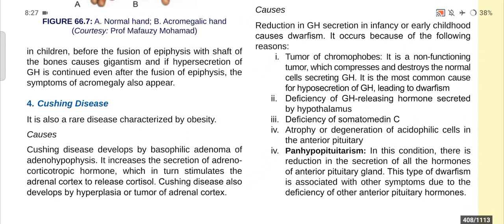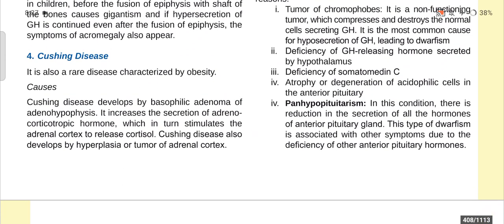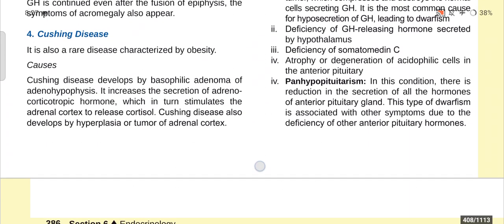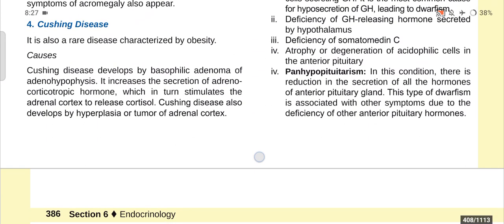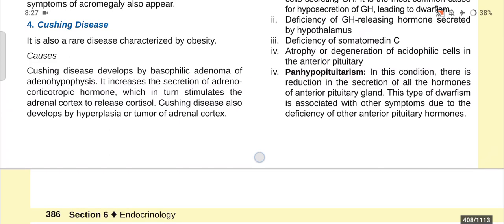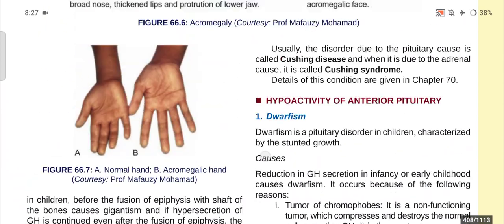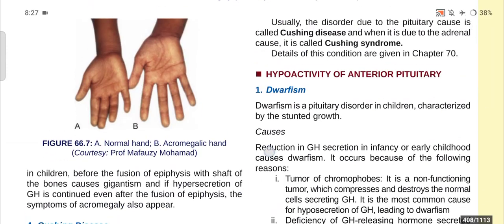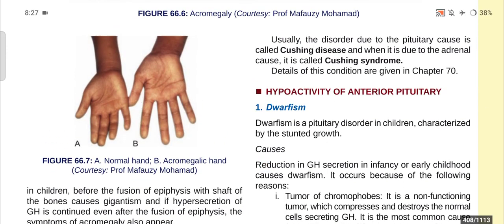Now, Cushing's disease is also described in the Cushing syndrome video. You can also check that, but I will discuss a little bit. It is also a rare disease characterized by obesity. Cushing disease develops by a basophilic adenoma of the adenohypophysis. It increases the secretion of adrenocorticotropic hormone, which in turn stimulates the adrenal cortex to release cortisol. Cushing disease also develops by hyperplasia or tumor of the adrenal cortex. Usually, the disorder due to a pituitary cause is called Cushing disease, and when it is due to an adrenal cause, it is called Cushing syndrome.